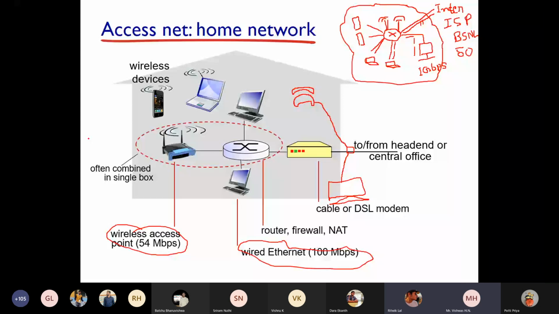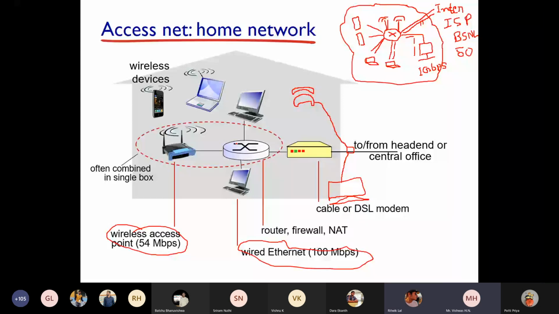Sir, there is this router, and then there's one more router on the left, right? Like, they are often combined in a single box. Is that a secondary router, sir, or is it the main router? No. See, this is a home network. Consider your home network. If you have internet connectivity at home, you might not see two different devices. You will see only one device combined together. You call it a router or you call it a modem, right? But a few years back, that was not a combined device. You used to get two separate devices. One works as a router.